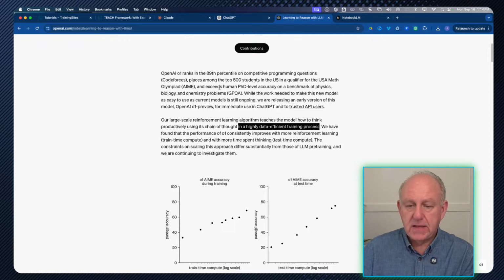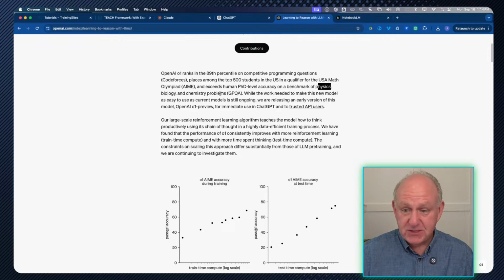So the thing that it's doing is it's stuff for the US Math Olympiad, PhD-level benchmarks of physics, biology, and chemistry problems. This particular build of ChatGPT is not for online course creating.